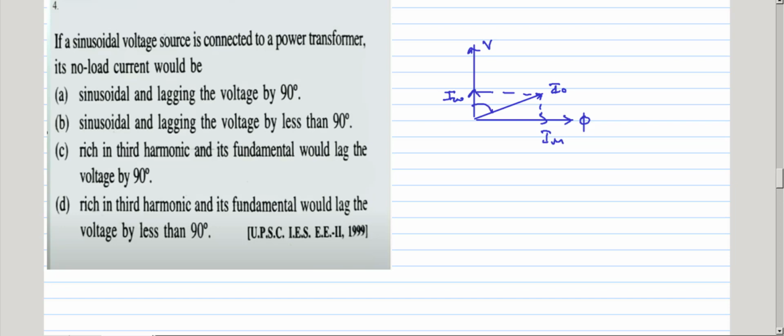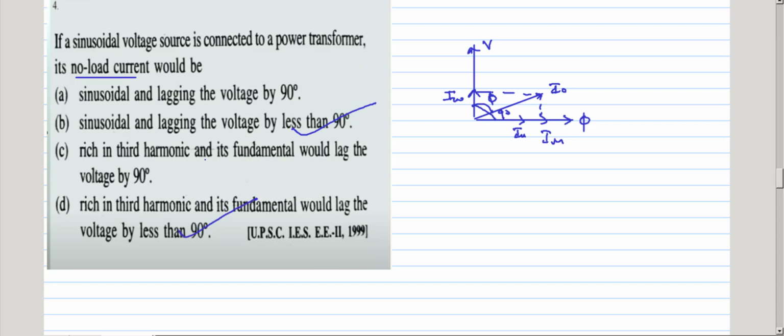Okay, so the no load current lags the supply voltage. This is 90, this is 90 minus 5, less than 90. So when a sinusoidal voltage is connected to the power transformer, the no load current lags by less than 90 degrees. If it were only the magnetizing component of current, it would be exactly 90 degrees. It is less than 90 degrees.